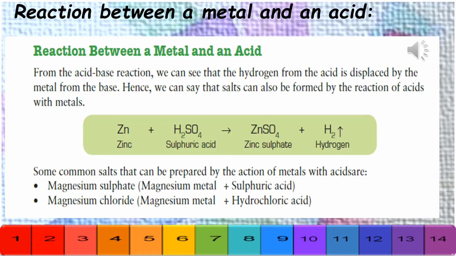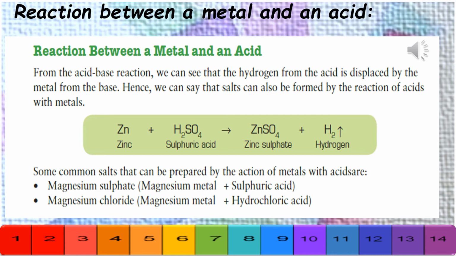Further, we'll see the reaction between a metal and an acid. Okay, from the acid base reaction, we see that the hydrogen from the acid is displaced by the metal from the base. Hence, we can say that salts can also be formed by the reaction of acids with metals. So here is an example. Zinc is a metal and is reacted with sulfuric acid, which is an acid. Okay, so when zinc reacts with sulfuric acid, you get the salt zinc sulfate, and hydrogen gas is evolved,